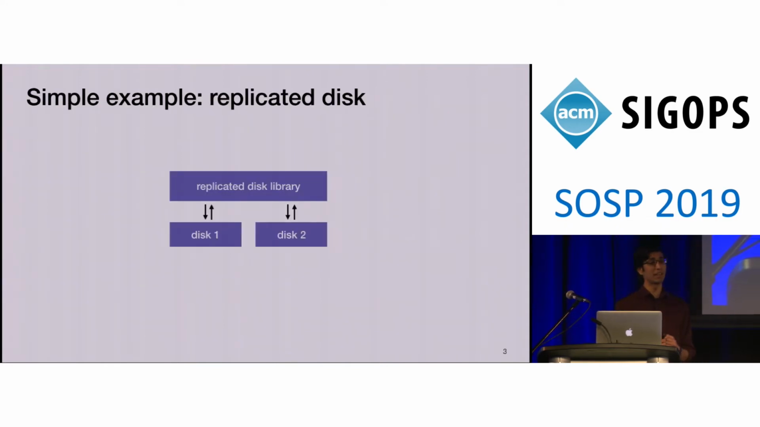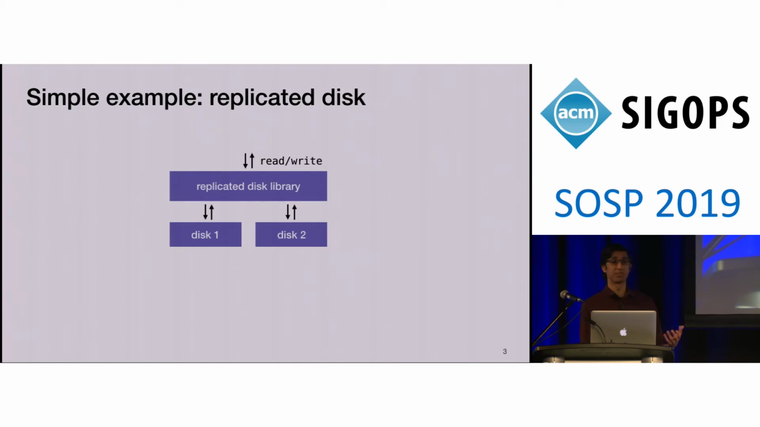As a simple motivating example of a concurrent crash-safe system, consider a replicated disk. This is a system that replicates writes across two unreliable disks. It exports a simple read-write interface on top of a single logical disk, and behaves like a single logical disk. But in the implementation, it handles fail-stop failures of one of the underlying disks at any time. And also, it handles crashes of the entire computer at any time. Even this simple system is subtle.